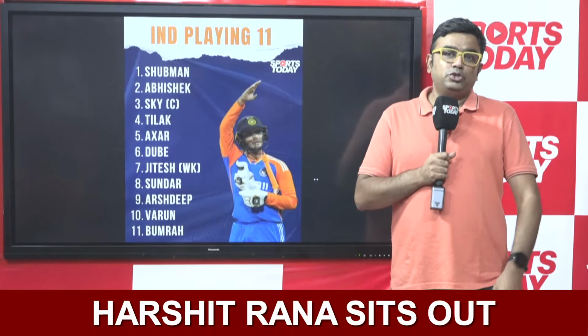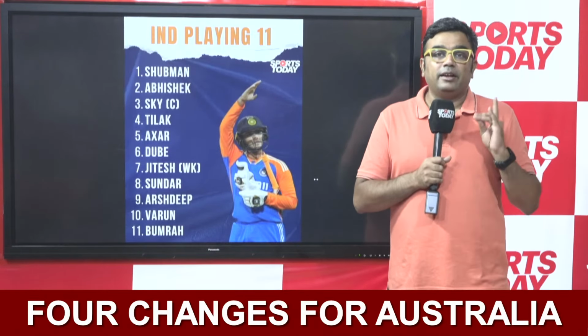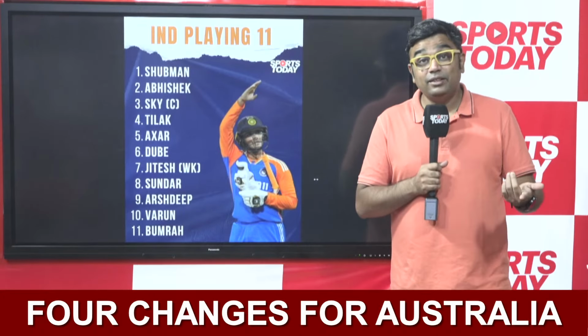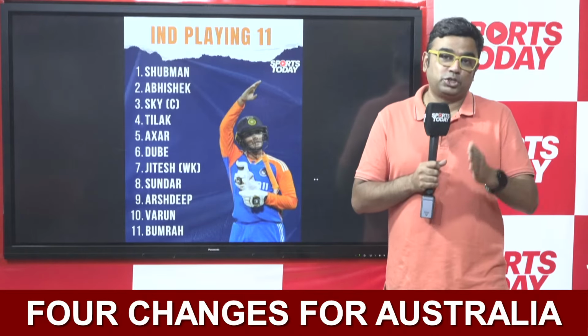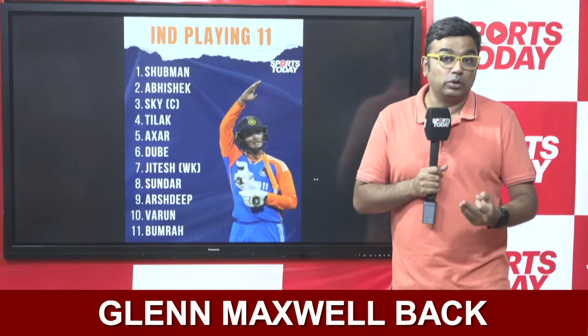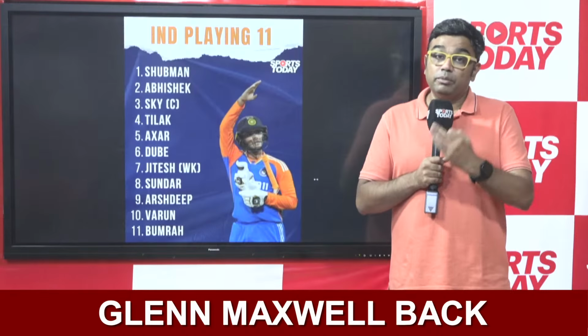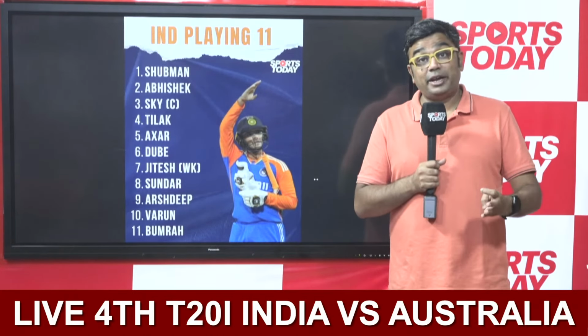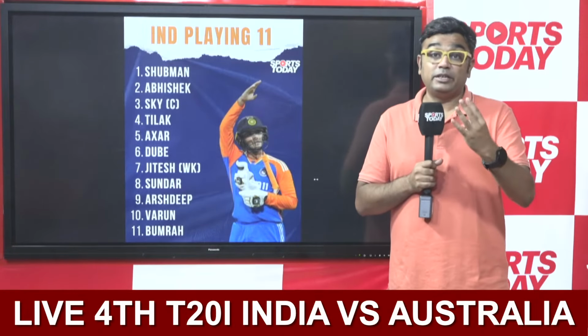The fourth T20I has begun and the toss has taken place. Suryakumar Yadav, now he's lost the toss again in Gold Coast, and Australia have opted to bowl. It is a strategy that has served Mitchell Marsh pretty well because he likes to chase, and that is why Australia have gone in with 4 major changes.